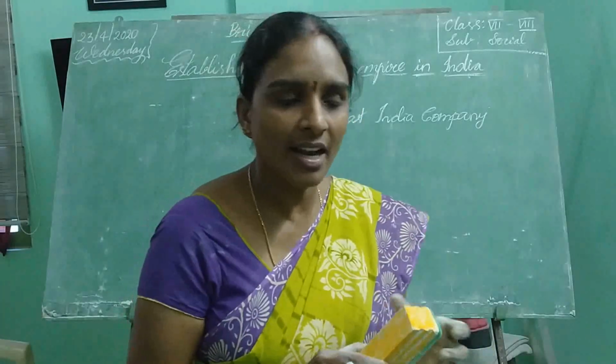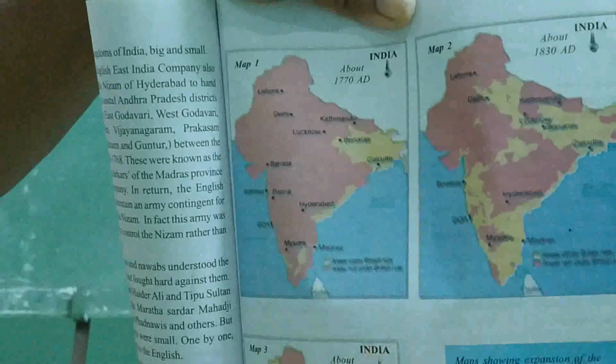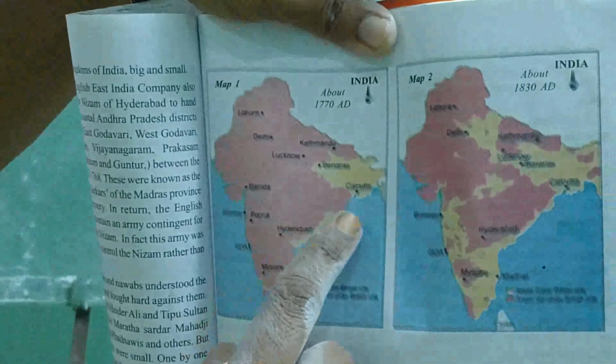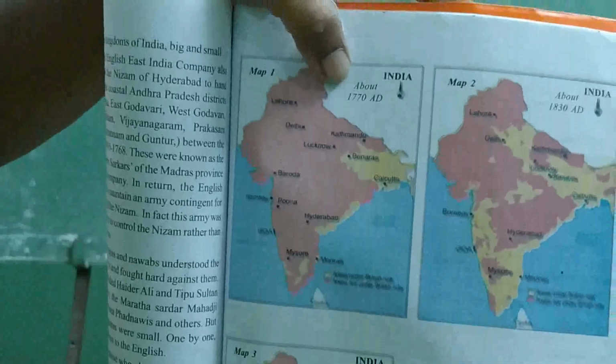There are some examples here. Here I am showing you three maps, children. See the first map. The red and yellow colors indicate some places.